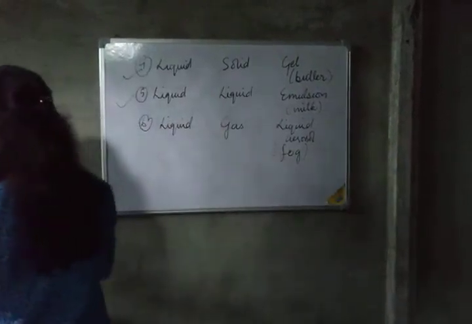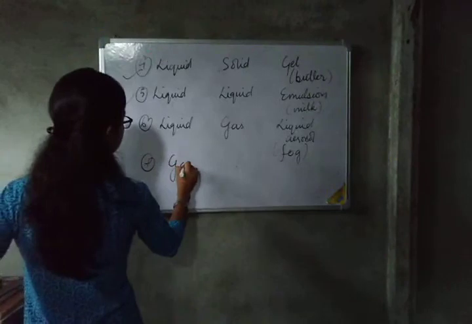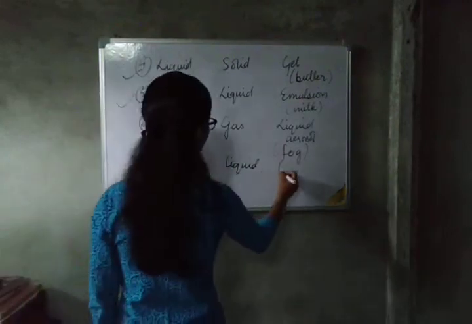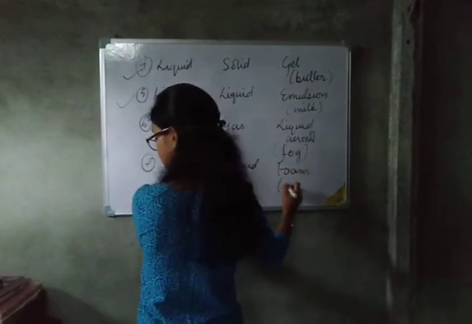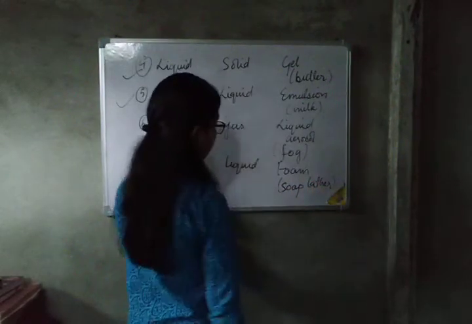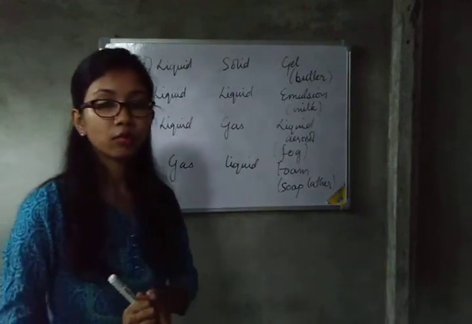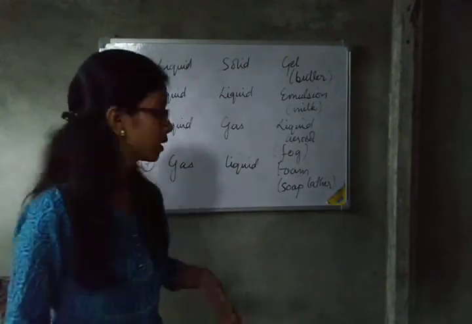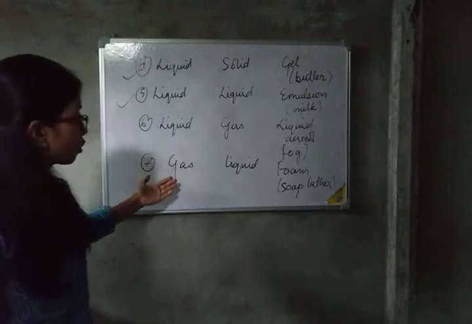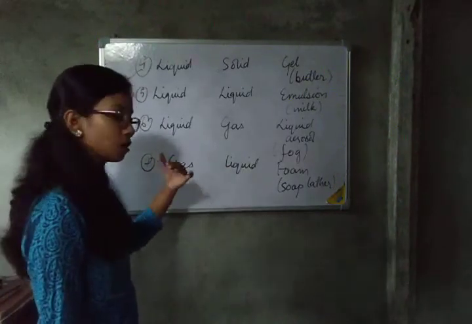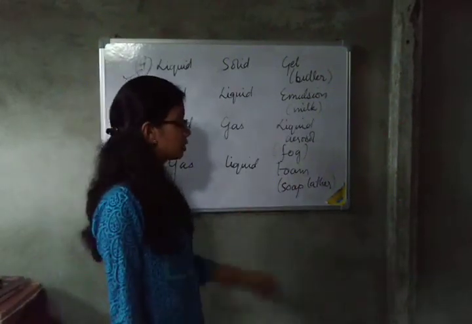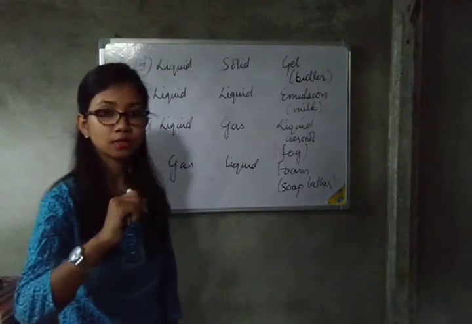Then the last is gas in liquid. This type of colloid is known as foam. The example here is soap lather. Whenever we rub some detergent powder or soap, it gives rise to soap lather, that is the froth. So what type of colloid is it? It is a colloid where the dispersed phase is gas and the dispersion medium is liquid. Gas in liquid colloids are known as foam. An example is soap lather. Then whipped cream, and another example you can find in your book.